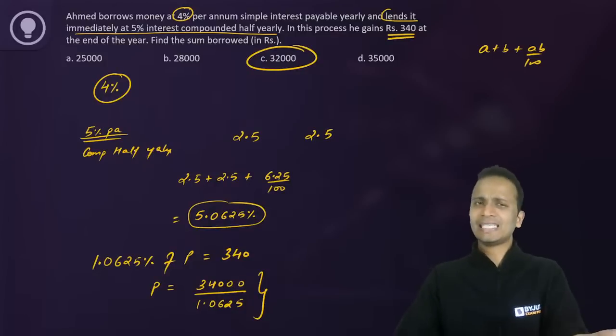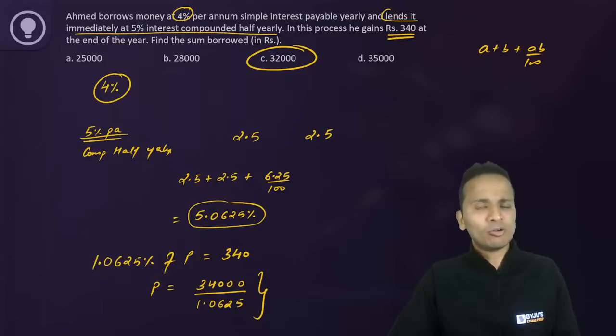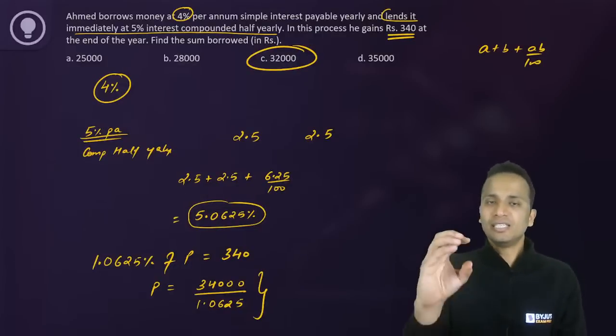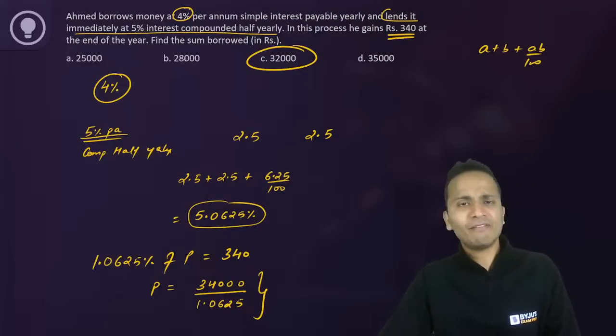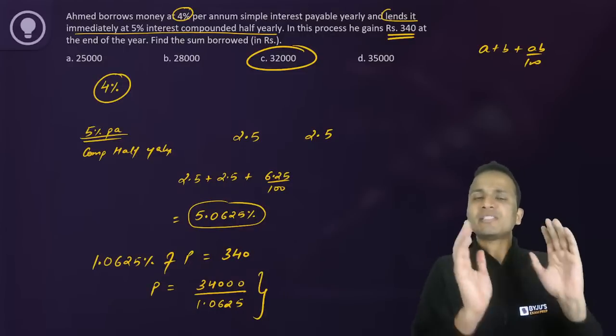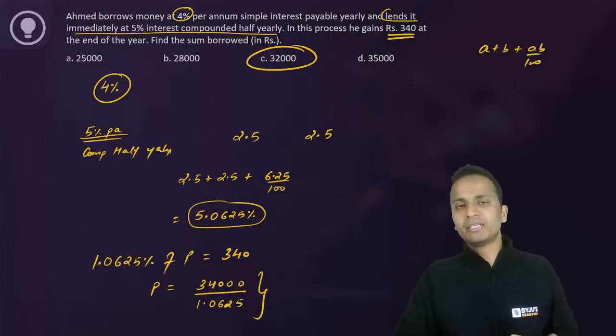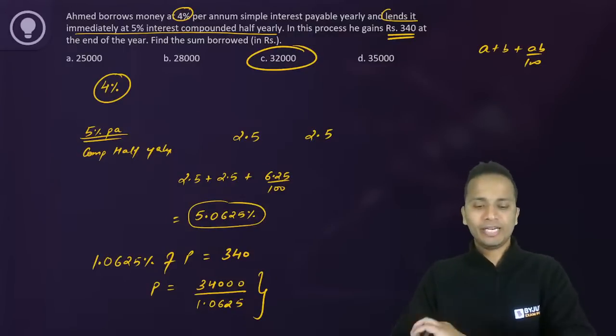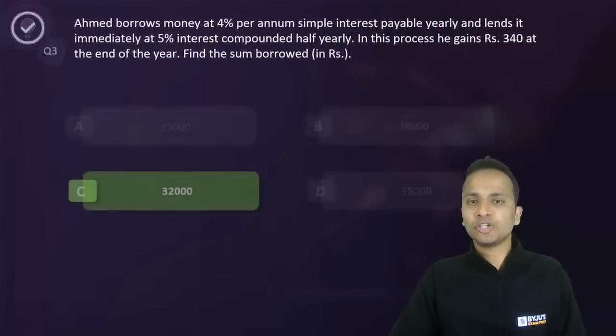All right. If you do the exact calculation, 32,000 comes as the answer. Again, I'm telling you that this is a slightly higher level of difficulty as far as calculation is concerned. In the examination, a similar concept can be asked, but the calculations will be much easier. Okay. All right. Let's move ahead and look at the next question.